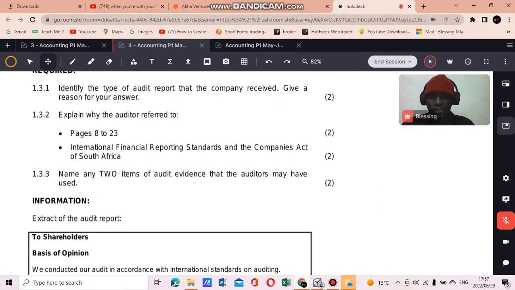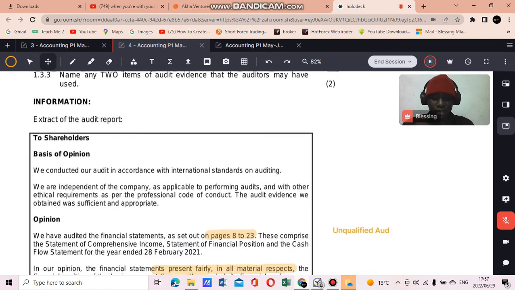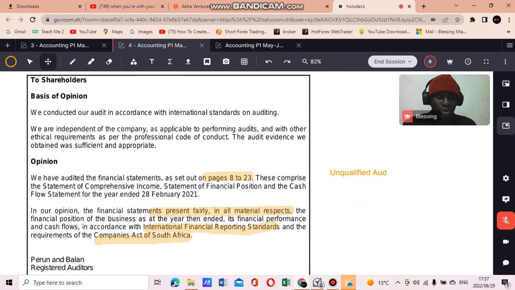Why did the auditors refer to the International Financial Reporting Standards and the Companies Act of South Africa? This is a report that's sent to shareholders by auditors to assure them that these financial statements are legit, are valid, right? They comprise information that's useful to you and that's accurate.